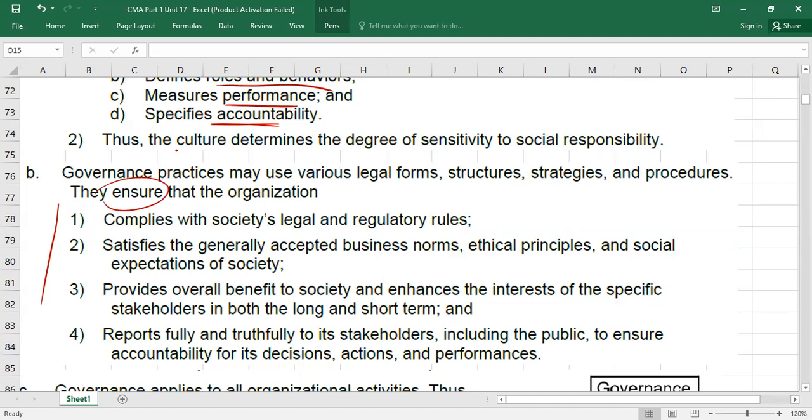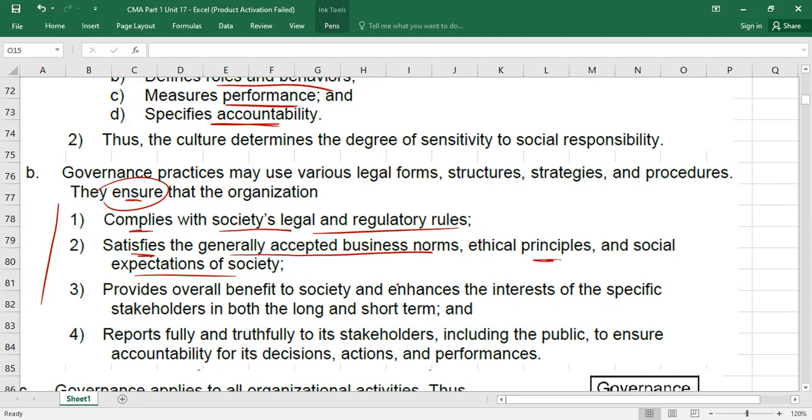Ensure. Good governance will ensure that we are complying with society's legal and regulatory rules. Good governance can help you to ensure that we are following laws and regulations. This is the first purpose. The second purpose: good governance can ensure that we are satisfying the generally accepted business norms, ethical principles, and social expectations of the society. Simply, we are fulfilling the expectation of the society also.